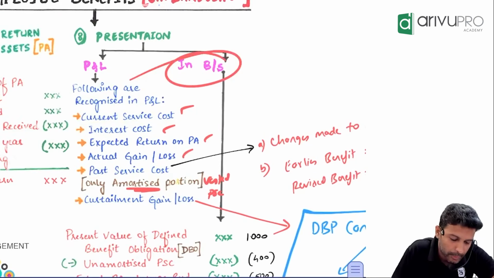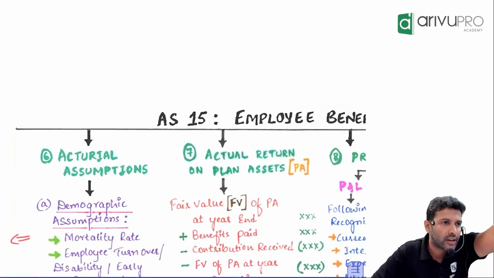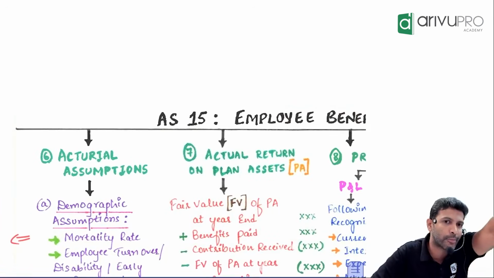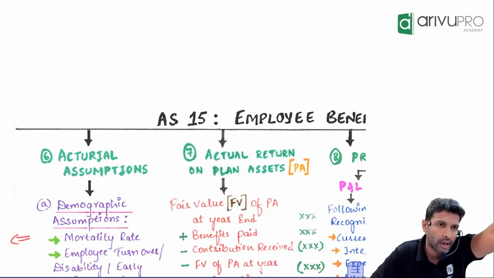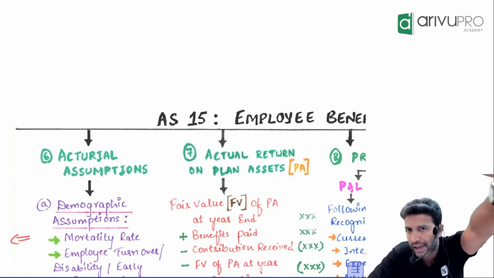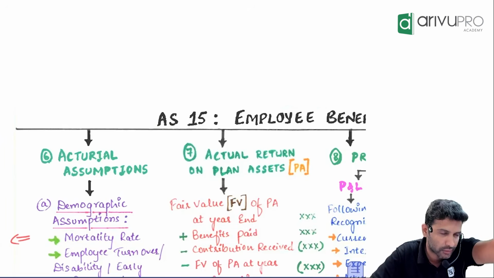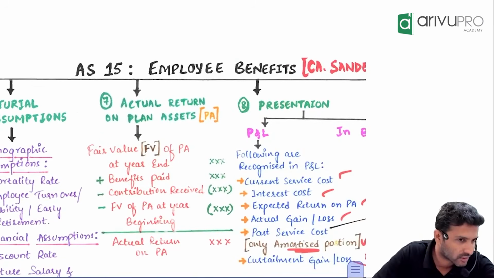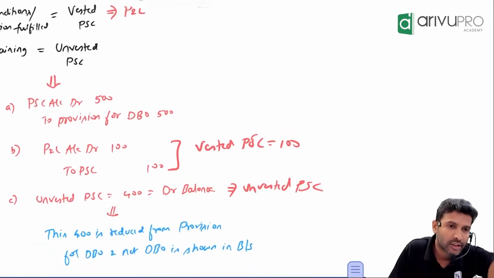In the balance sheet, three accounts have balances. Which three accounts relating to DBP have balances? Provision for DBO has what balance? Provision for DBO is a liability, so it has a credit balance. Next. Unamortized past service cost also has a balance. What balance? Debit balance. Another one.